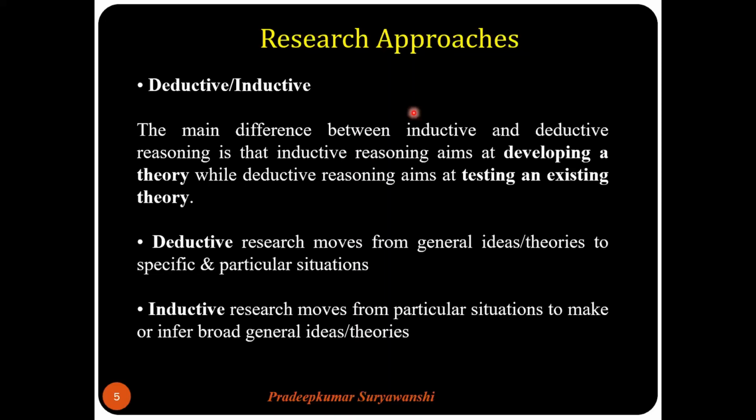Similarly, there is a limitation of the deductive approach also, because the conclusions of deductive reasoning can only be true if all premises set in the inductive study are true and the terms are clear. Then only it is useful. For example, if you say all dogs have fleas, that is premise number 1.